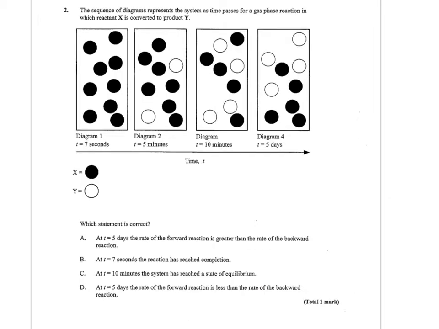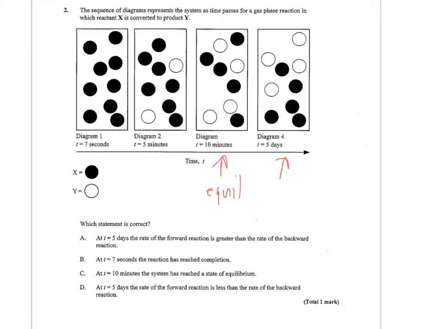Number 2, the sequence of diagrams represents the system as time passes for gas phase, and you see that X and Y are represented by the shaded circles and the non-shaded circles. So when you start, you have only X. So you have all reactant. Diagram 2, you have some product. And then diagram 3 and 4, you have the same amount of product and reactant. So at diagram 3, this is apparently where you've reached equilibrium because there's no change in concentration when you get to diagram 4. So which statement is correct?